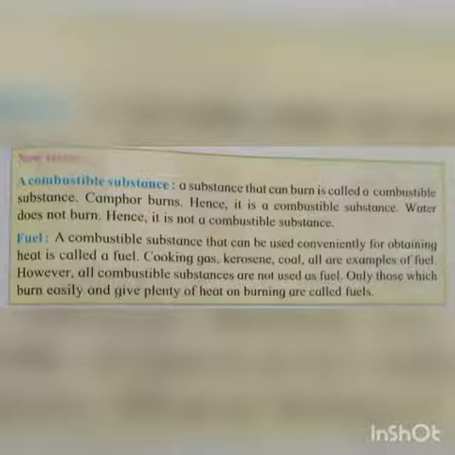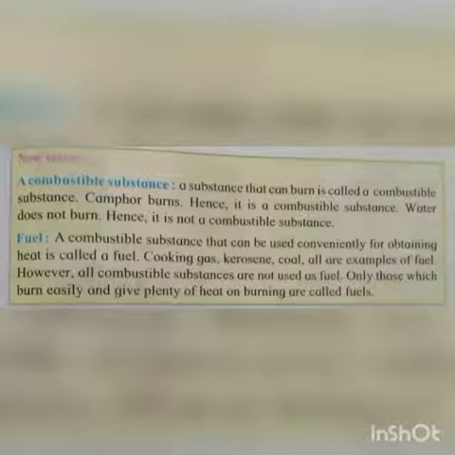So children, let's see what is meant by a combustible substance. It's very easy. A substance that can burn is called a combustible substance. You have to remember the words: the substance that we can burn.